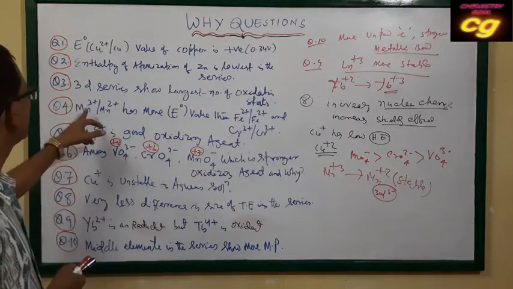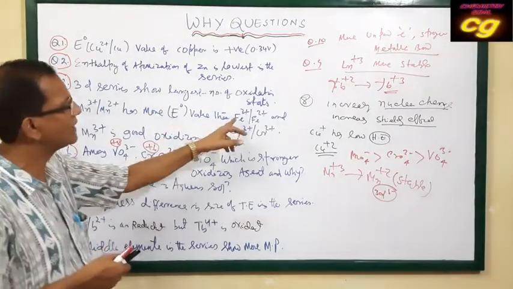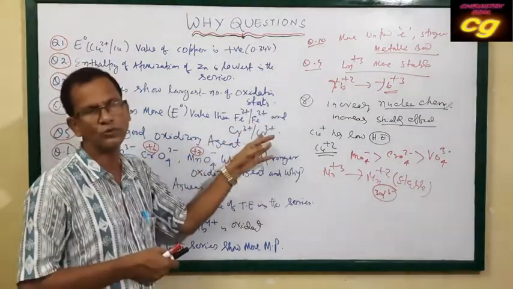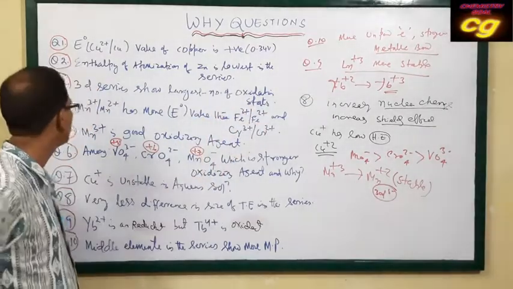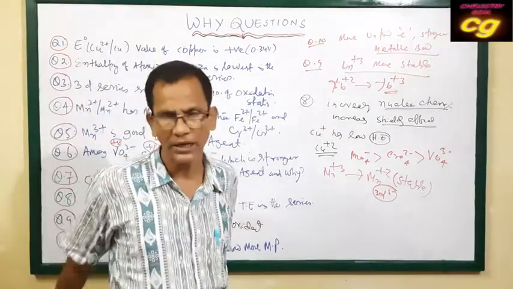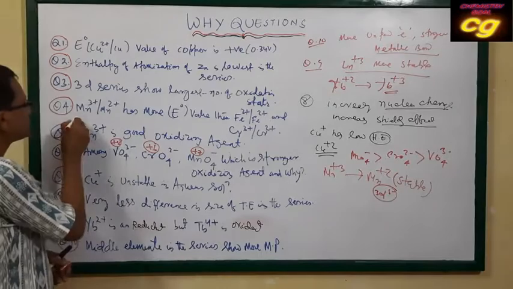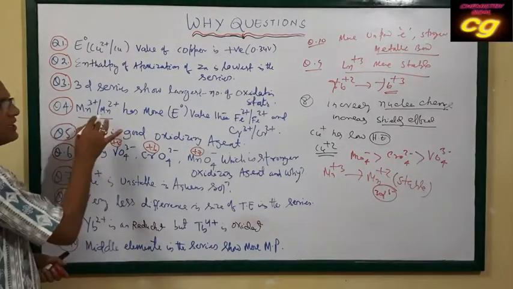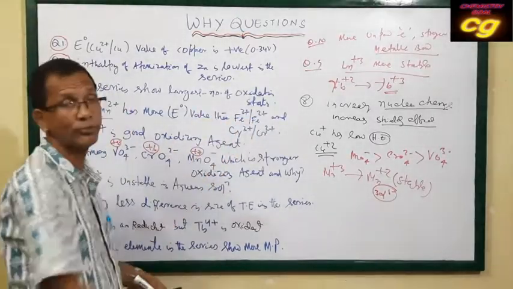Then question number 4: Mn3+/Mn2+ has more reduction potential than Fe3+/Fe2+ and Cr3+/Cr2+. That means compared to iron and chromium, manganese has more reduction potential. The reduction potential for this change will be more positive compared to iron and chromium.